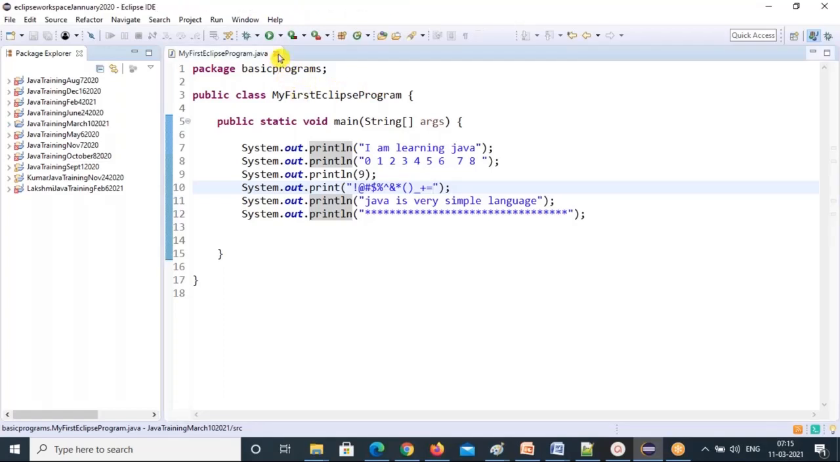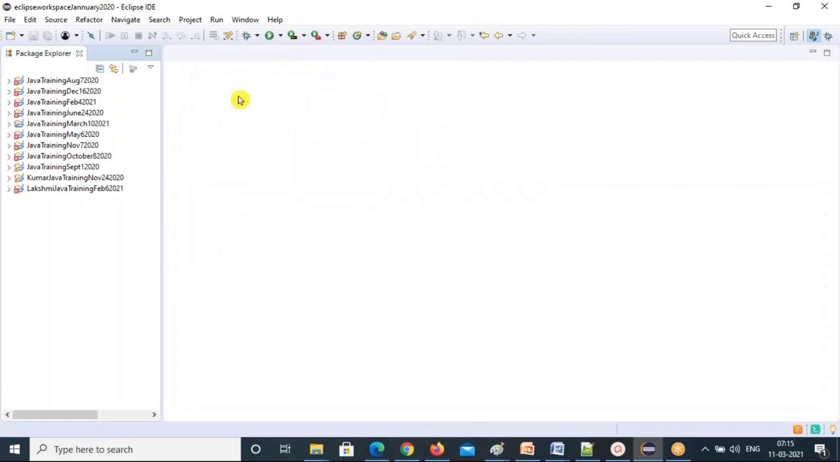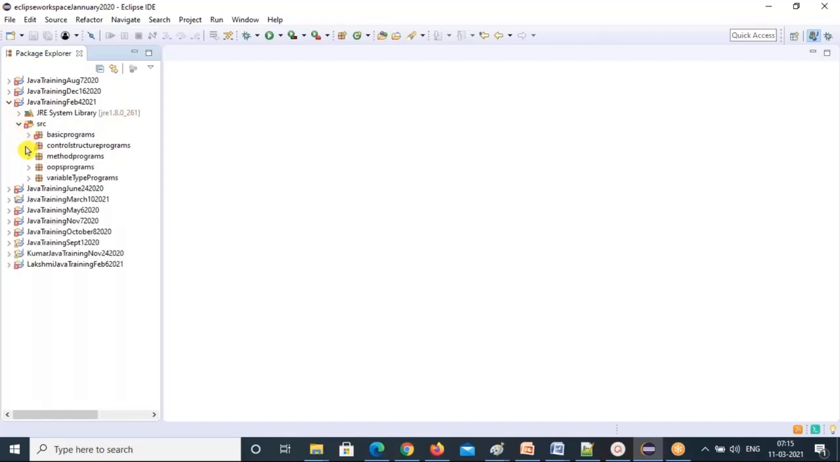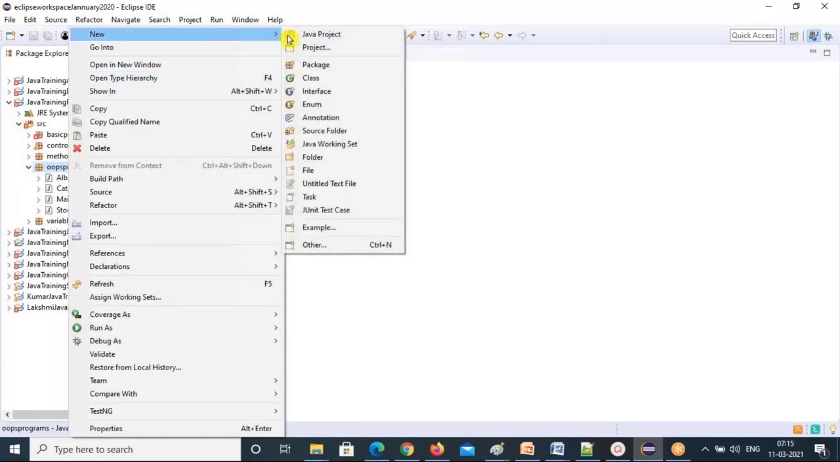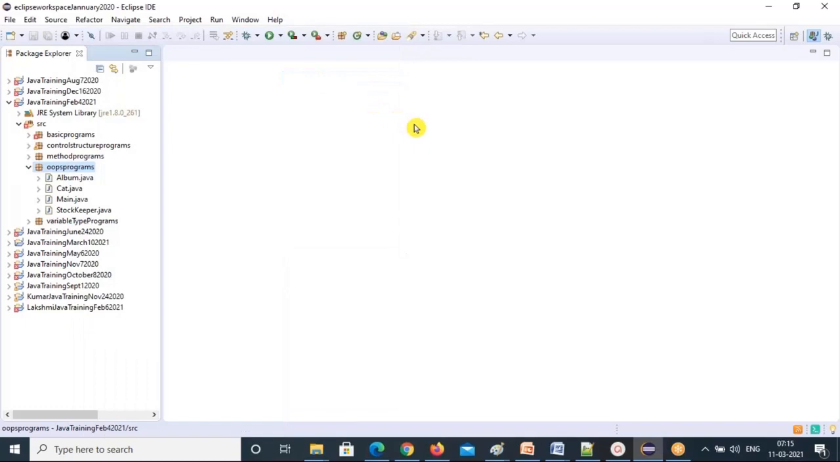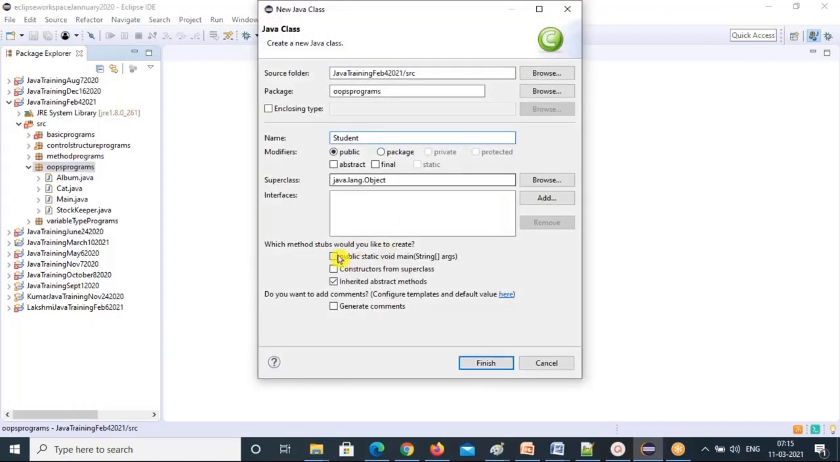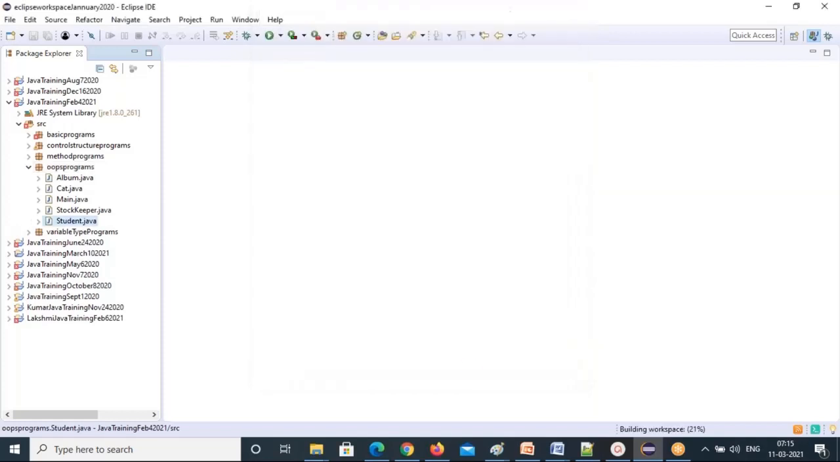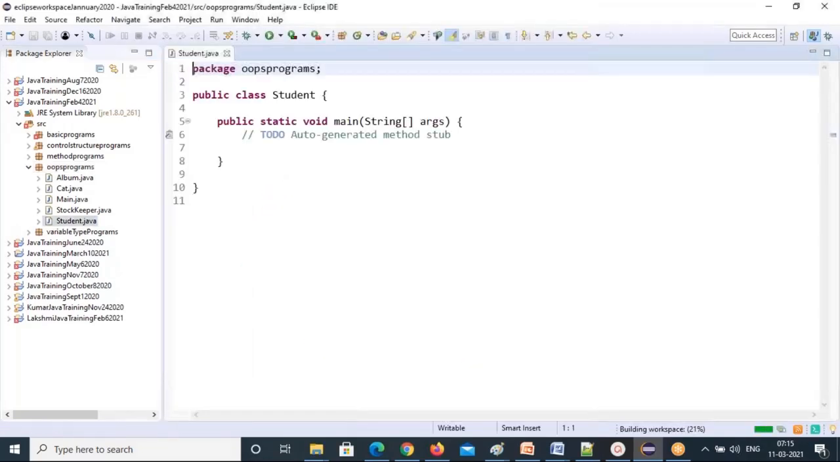I'll take a simple example so that you can understand how to create the constructors. Before jumping onto the program, any questions theoretically? No, sir. So, new class, a Student class I'm creating. Just assume that we are going to create student properties.